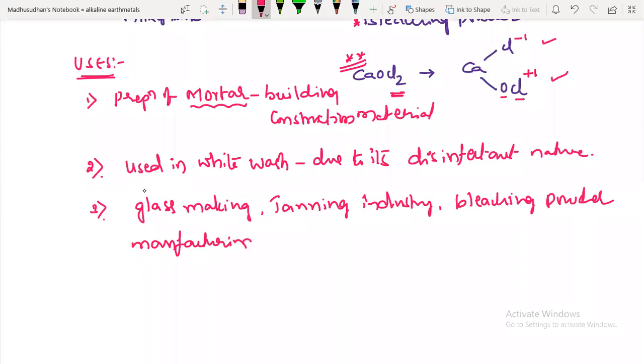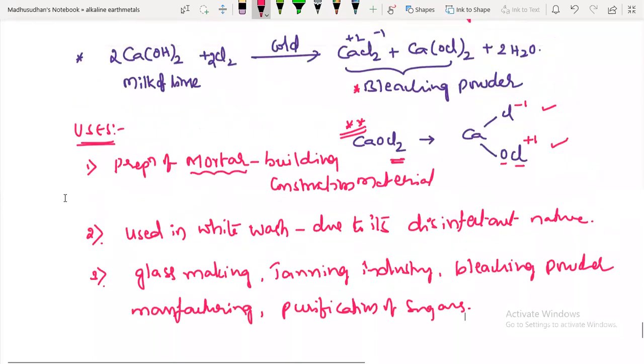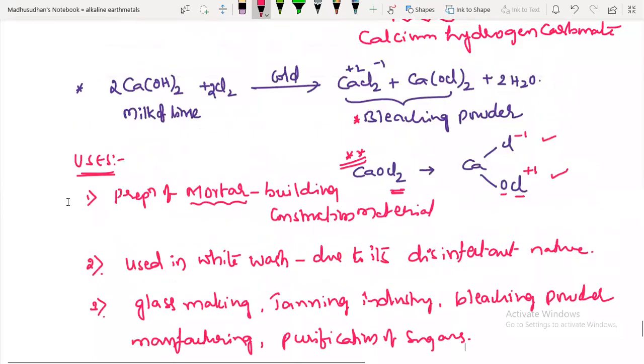And just now I also mentioned purification of sugars. So these are the uses of calcium hydroxide or slaked lime. These are all important points.